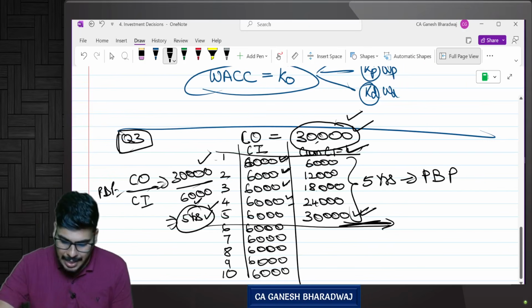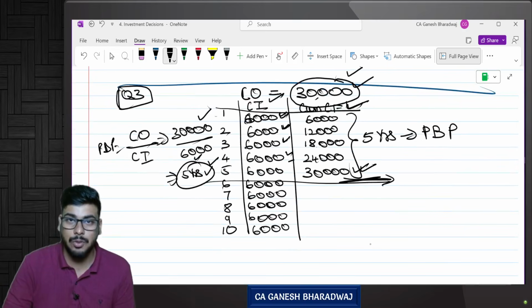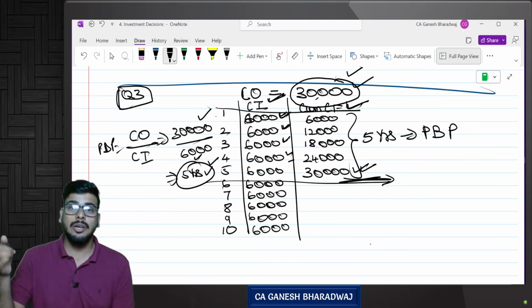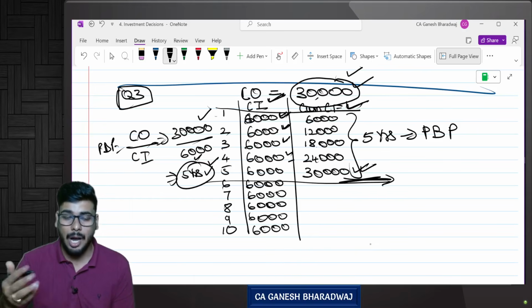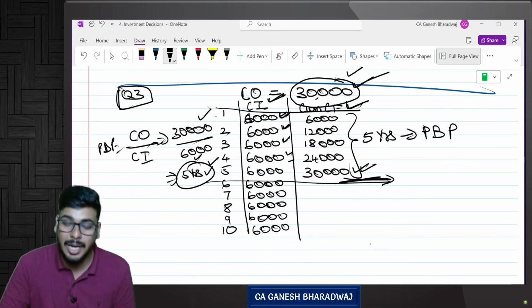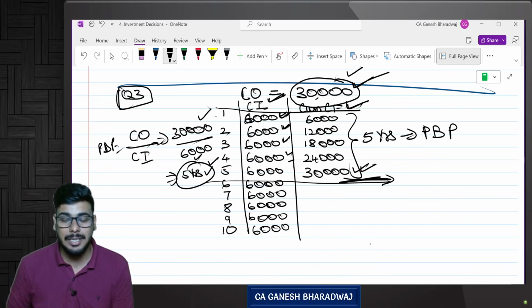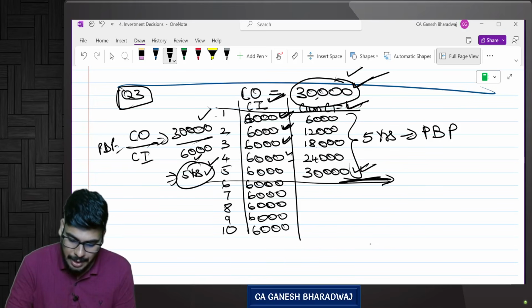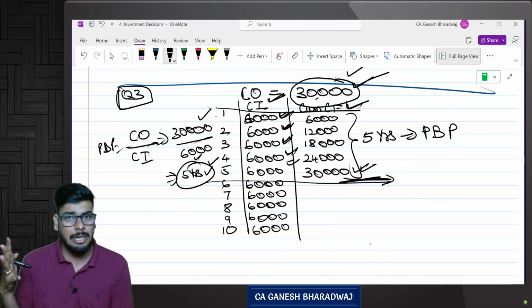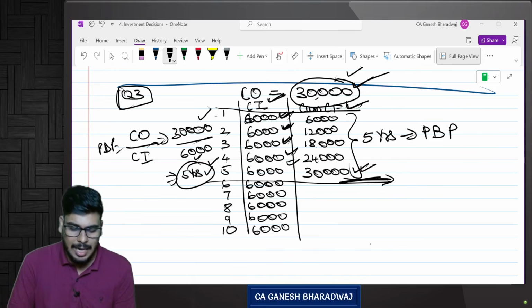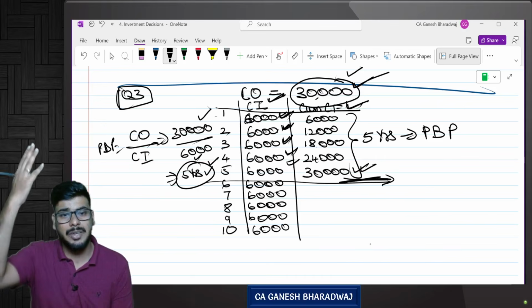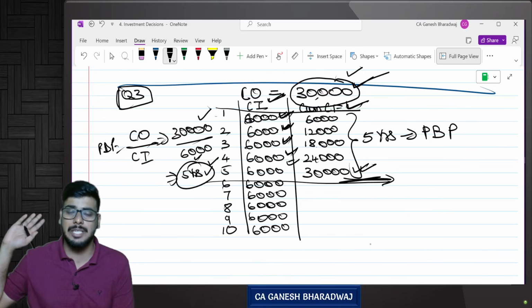Very simple. In this case, we just saw the cash inflows, and directly we saw how long my cash flows will take to recover back my entire principal. Yes, this ignored time value of money. Here we did not consider any time value of money. 6,000 at the end of year 1 is not the same as 6,000 at the end of year 2, but we just considered 6,000 everywhere and we just went across.